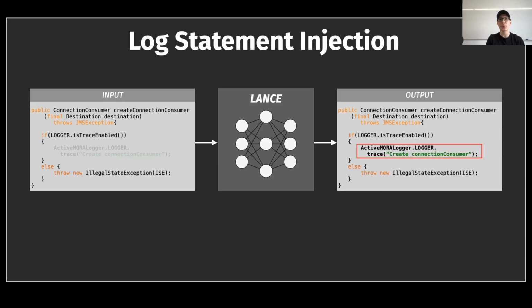At the end of this process, we have a fully trained T5 model that can support the task of log statement generation by taking as input a Java method having no log statements, and then the output is a Java method with a log statement injected within it.